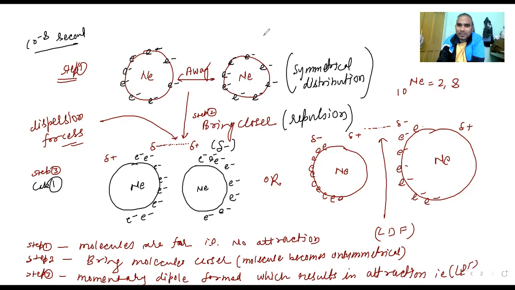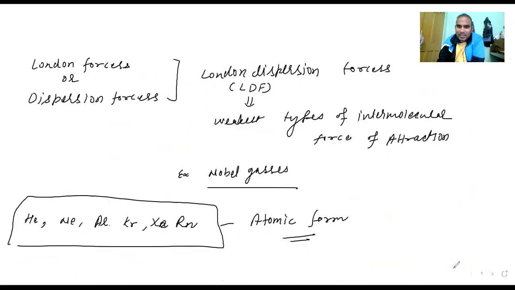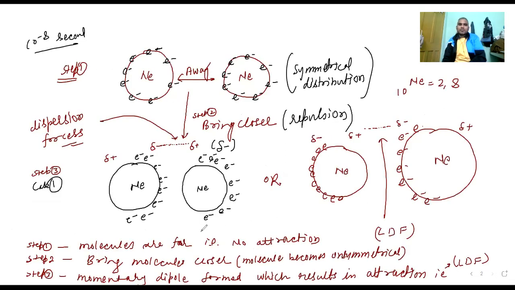Are you able to understand? So we are supposed to write this one also, then only it will be helpful. The previous page is also there, where we wrote a little bit. Sometimes you will find London forces, sometimes dispersion forces, and lastly, together, London dispersion forces. This is the weakest type of intermolecular force of attraction, found in noble gases. Can you please make a note of it? Could you go to the other slide where I can write it down?